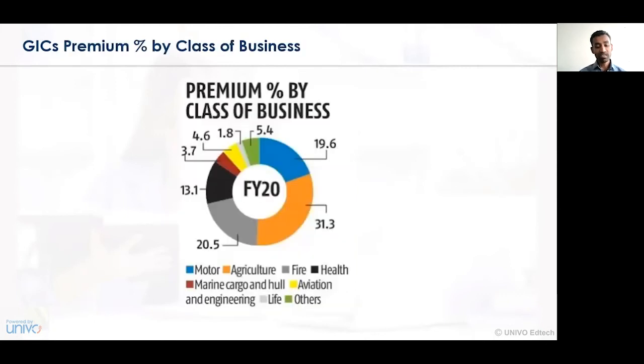Now, consider the scenario with respect to motor, agriculture, and fire as the major components or premium collection centers of GIC. In this case, there is a loss in agriculture in this period, that is the financial years 2019, 20, and 2021.